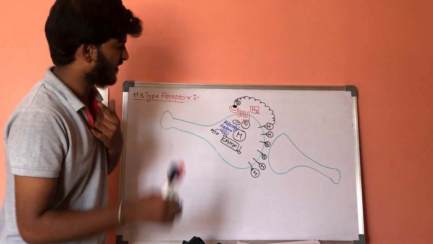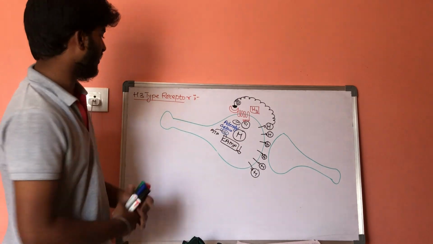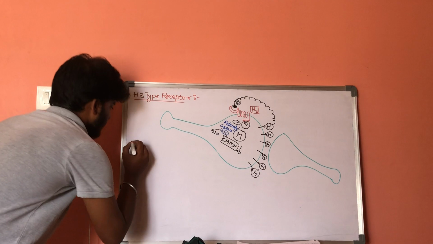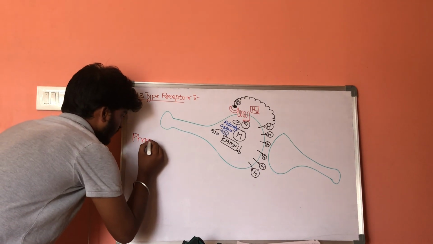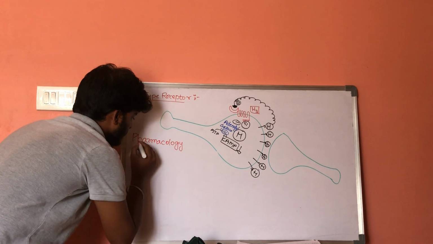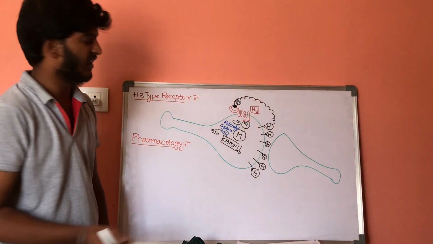So what are the drugs which are used in this area, and what is the mechanism of action? Let us study the pharmacology here. What are the drugs which are given in this area?